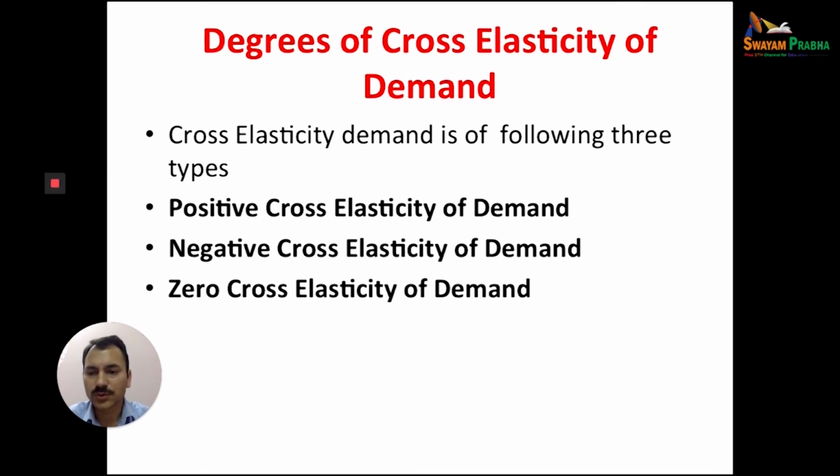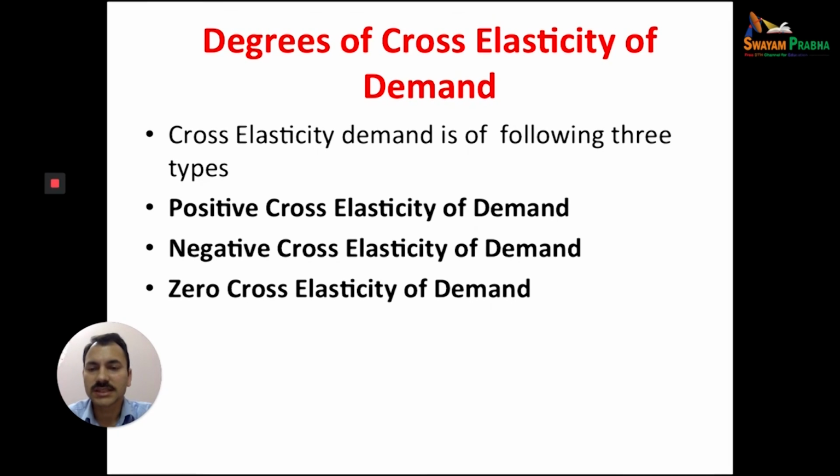Positive cross elasticity of demand: a change in the price of X will increase the demand of Y. Negative cross elasticity of demand: an increase in the price of Y, a decrease in the demand of X. And similarly there can be other cases. Zero cross elasticity of demand: any change in the price of a related commodity will not affect the demand of the related goods.